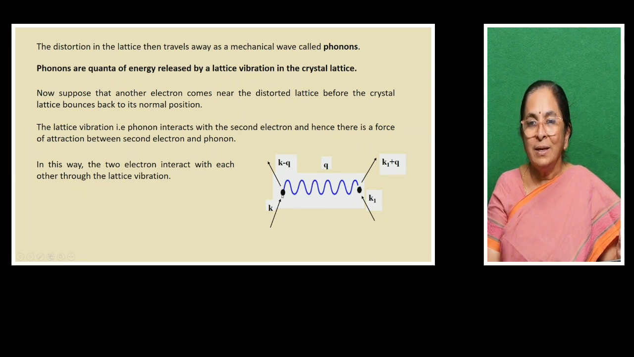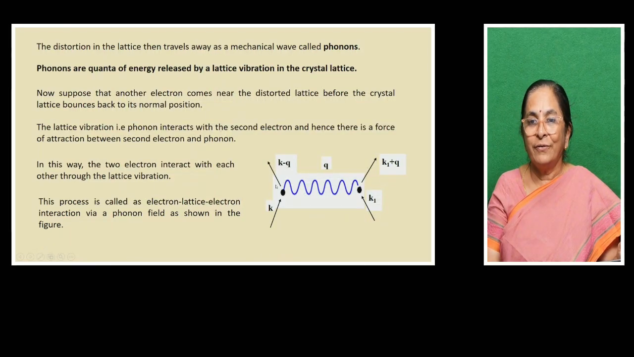So you can say that these two electrons with wave vectors K and K1 have interacted with each other due to this lattice vibration. This process is called electron-lattice-electron interaction via a phonon field. What is a phonon? A quantum of energy that is released due to the interaction between the positive ion in the crystal lattice and the free electron. The electron-lattice-electron interaction via phonon field is shown in the figure.